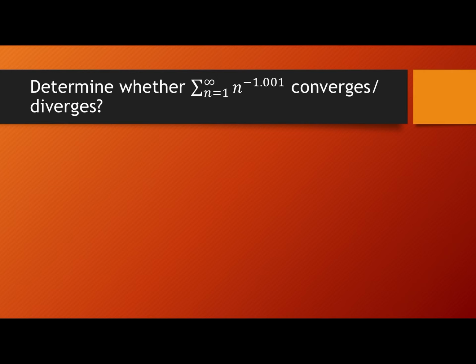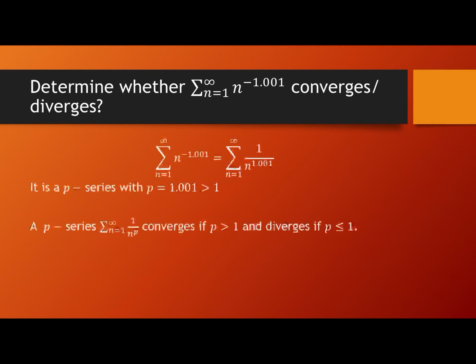Now the next problem, determine whether sigma n equal to 1 to infinity n power minus 1.001 converges or diverges. So n power minus 1.001 can be written as 1 by n power 1.001. So this is a p series with p is equal to 1.001. It is greater than 1, and if p is greater than 1, the p series sigma 1 by n raised to p converges. So the given series is convergent.